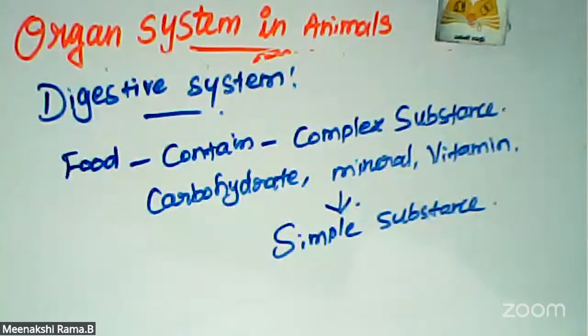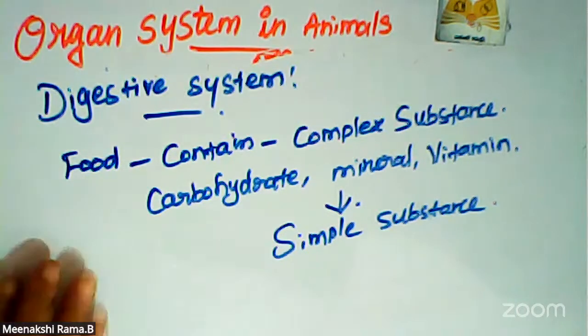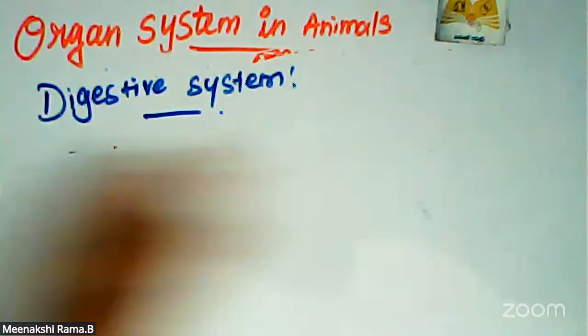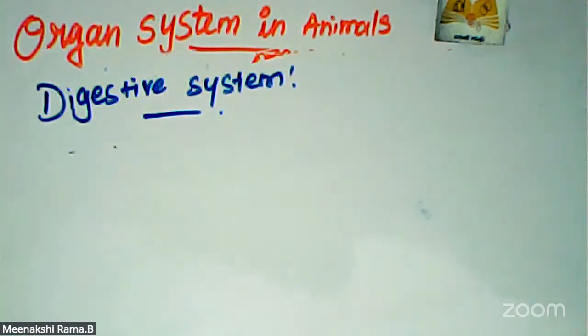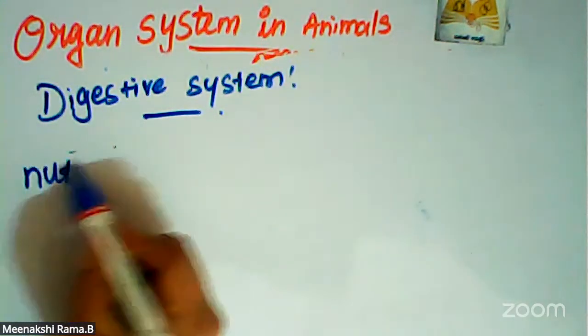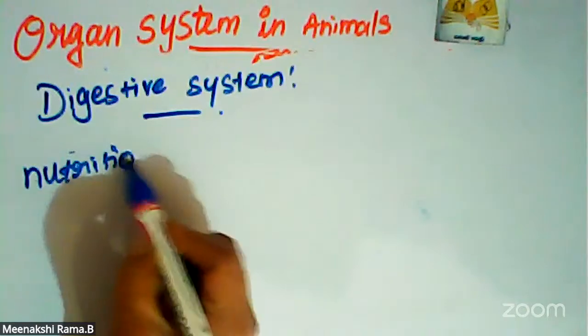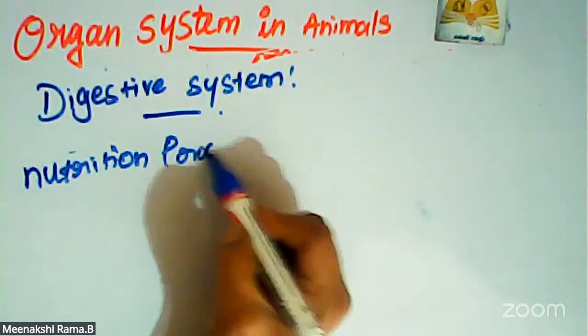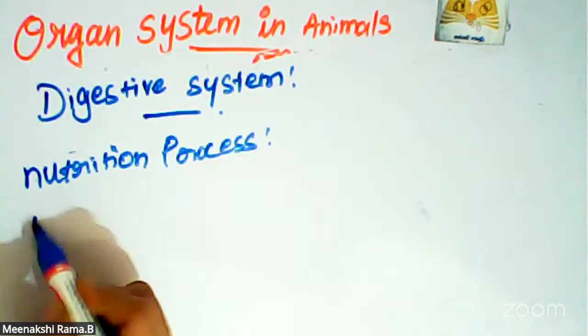What does the nutrition process mean? Complex substances are converted into simple substances in the process of nutrition. What are the processes?